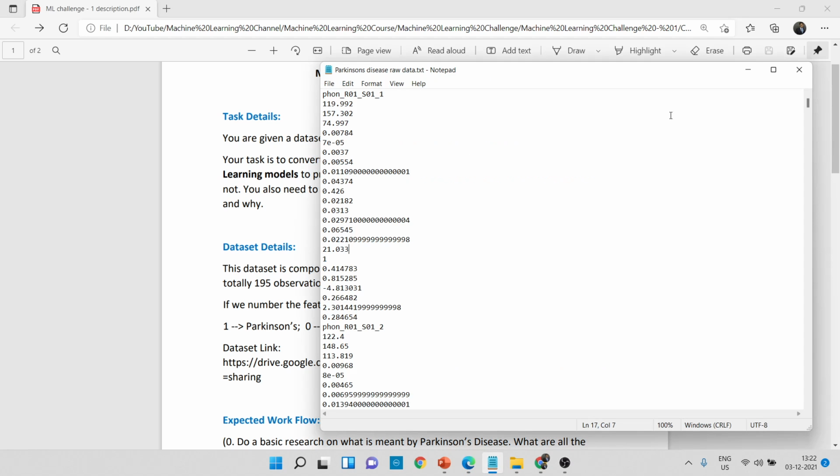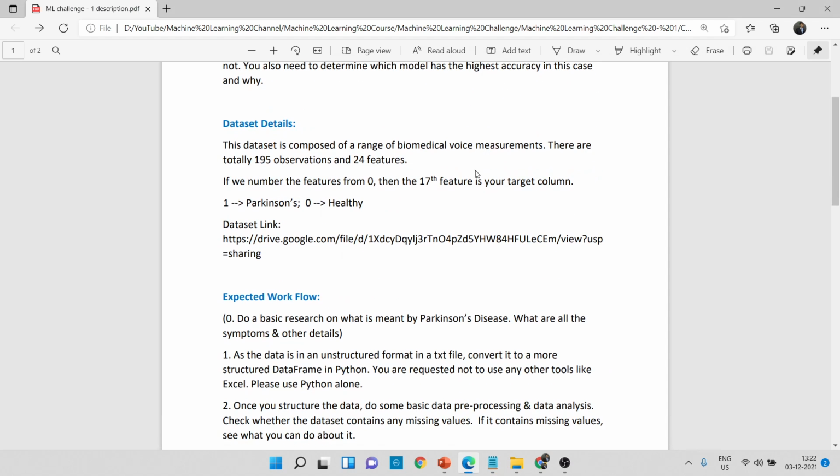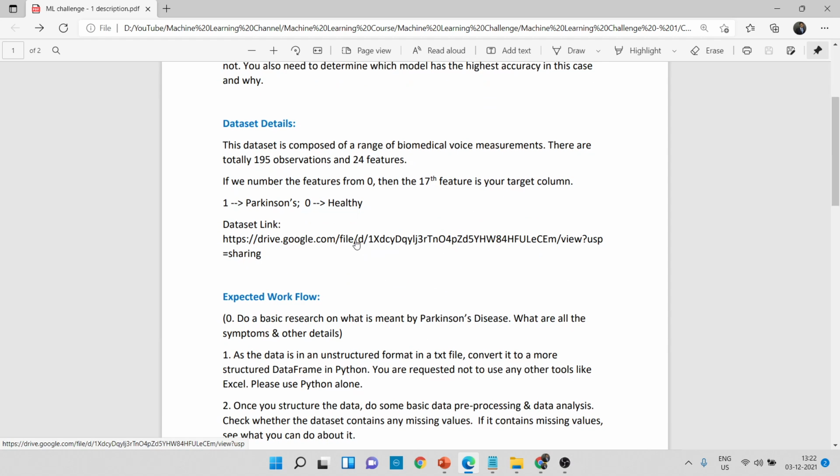You need to convert this into a more structured data frame only in Python. That is one rule that you have to follow. You can download the dataset from this particular link. I will be giving the link for this PDF file in the video description. You can download this file from that link, and you can download the dataset from this particular link.